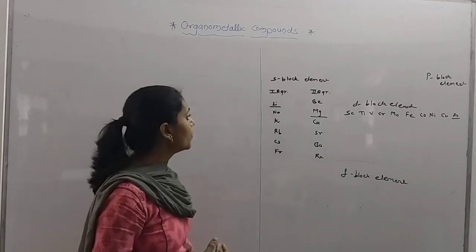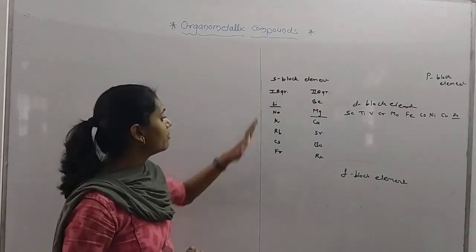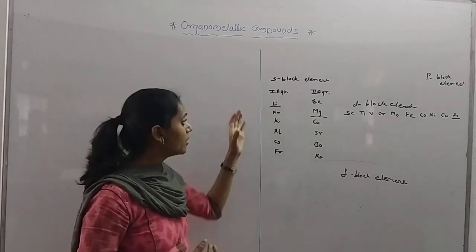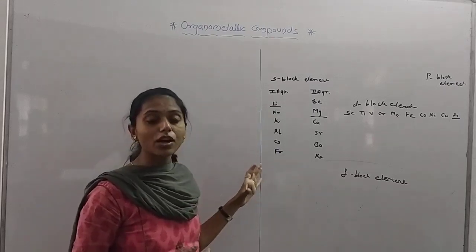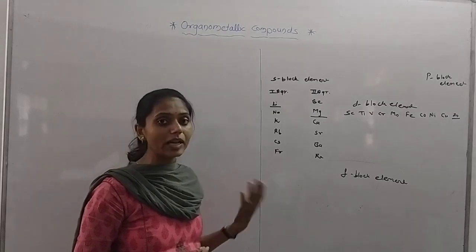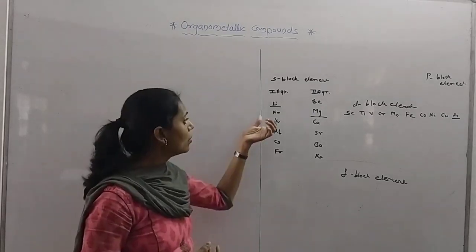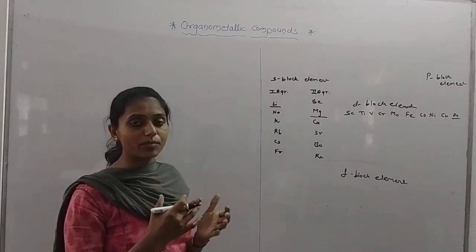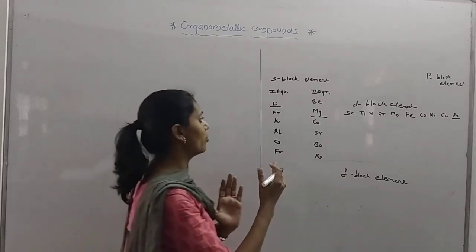For this we must know the ionic character. As we study the metals here, you know that metals are electropositive. So we must know which metal is most electropositive and which is less electropositive.